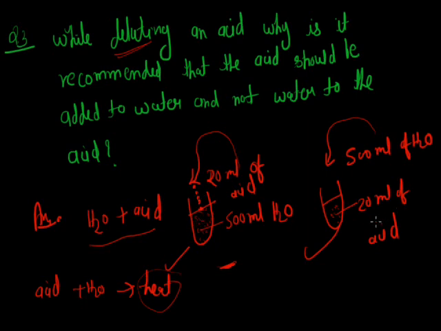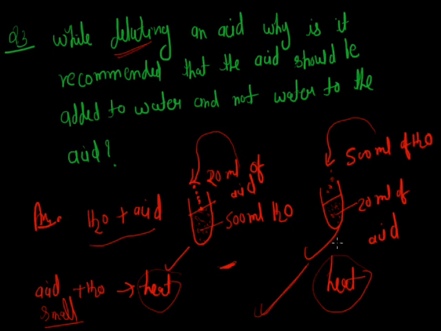In the second case, if we take 20 ml of acid and add water to it, a large amount of heat is liberated. So there is a probability that the container will break, since the extra heat produced causes expansion.